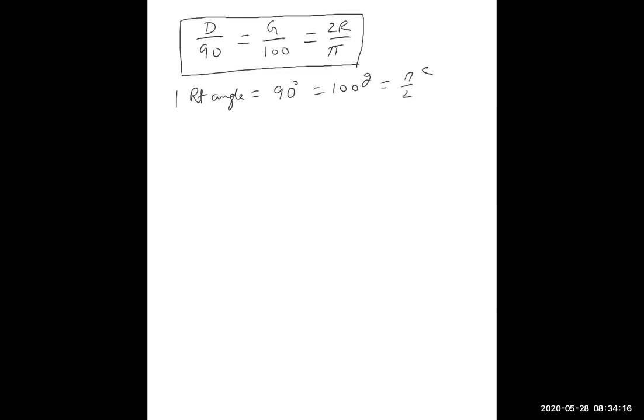Sir, can you tell the full forms once again? D for degree, G for grade, R for radian. Capital D stands for degree.